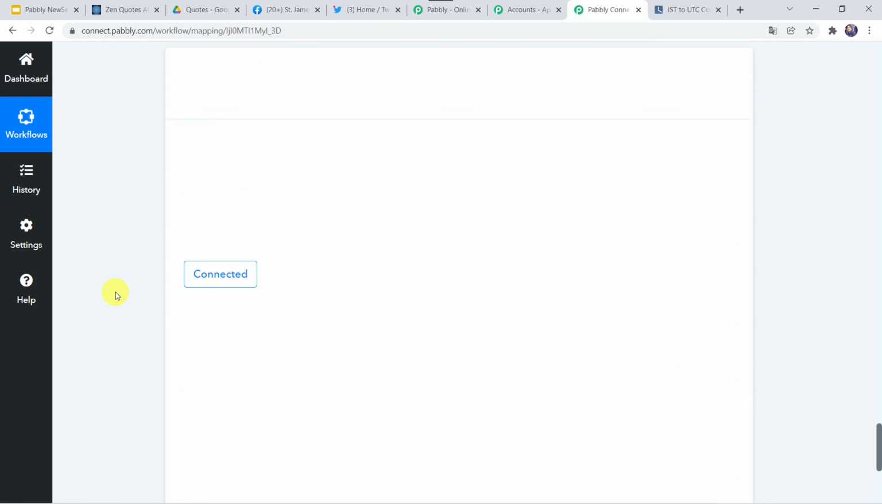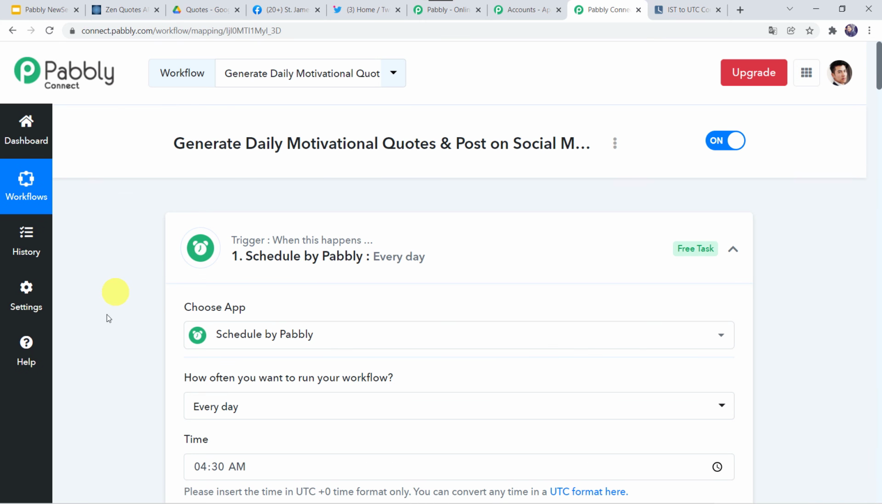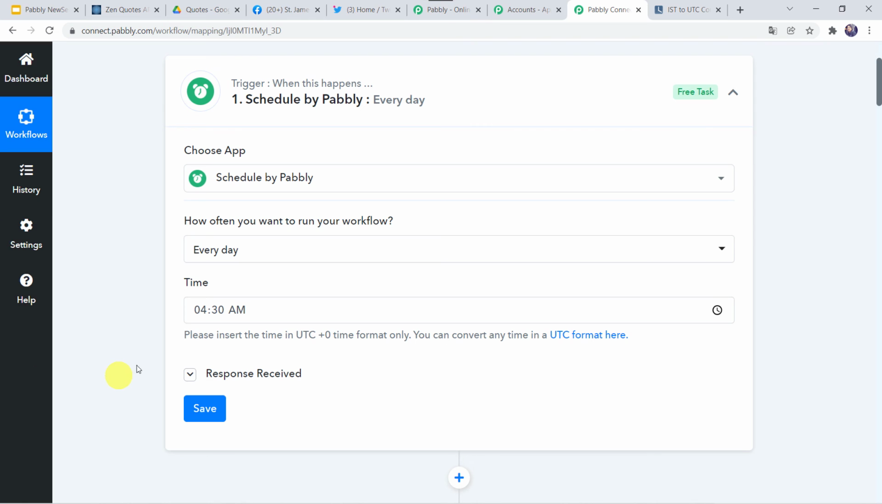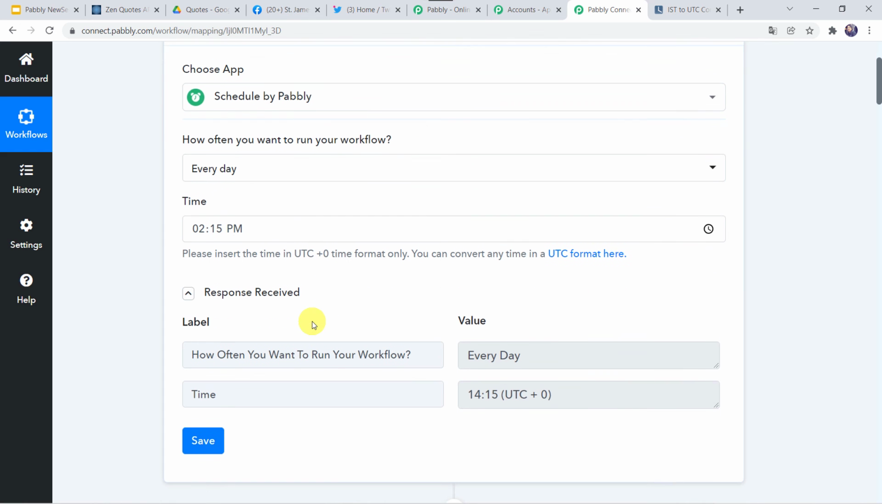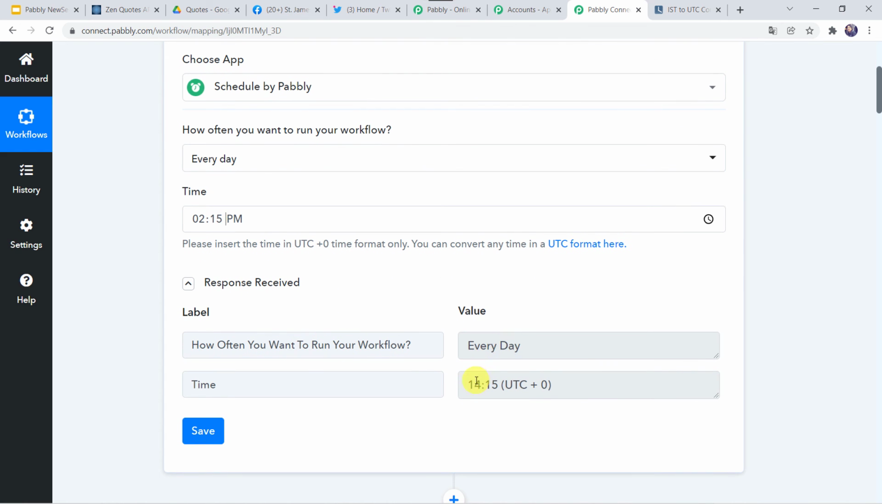Okay, so now we want to check this in the real time. For that, I'm just going to apply the scheduler time over here after just 5 minutes. Okay, I have already converted the time to UTC time format. So I'm just giving it as 2:15 over here, 2:15 PM. Okay, and let's click on save. Successfully scheduled. Okay, so this particular workflow will run at 2:15 PM. Okay, so we'll be checking the social media platforms at 2:15.